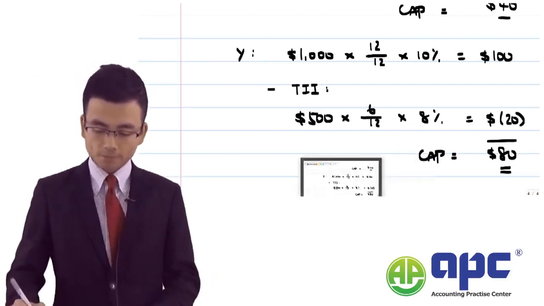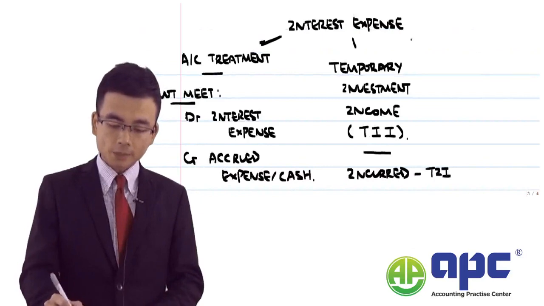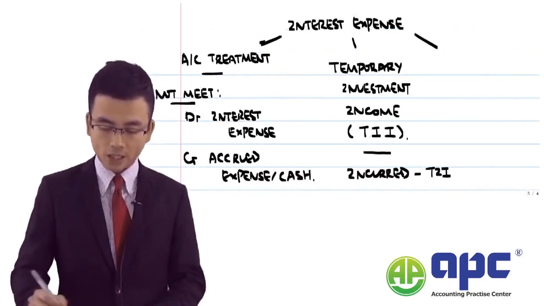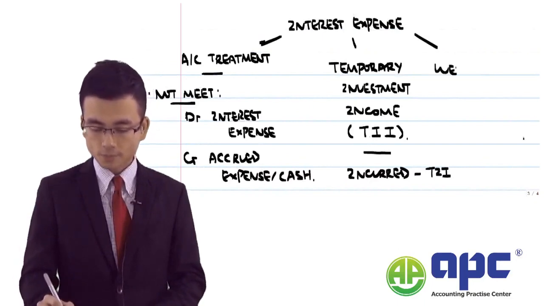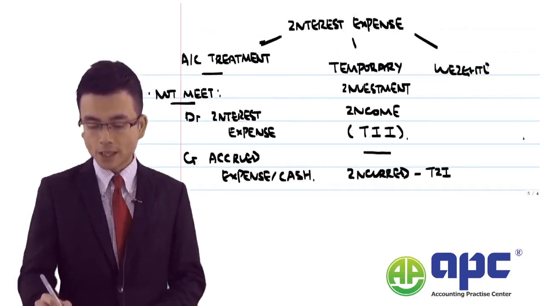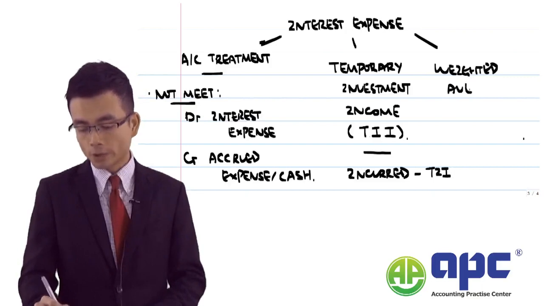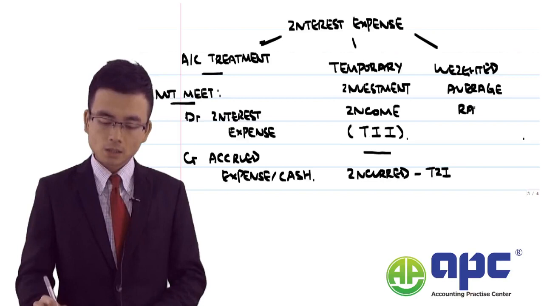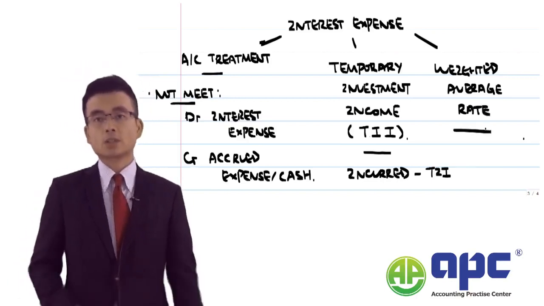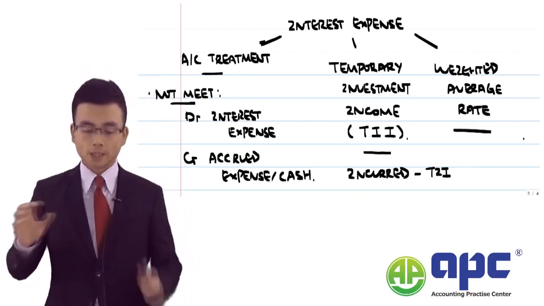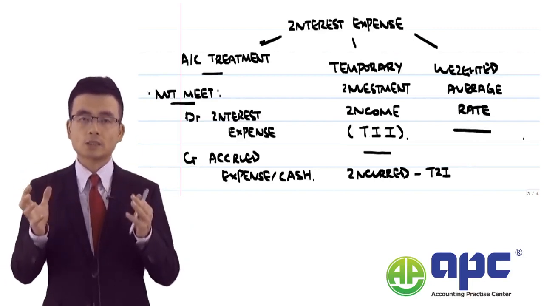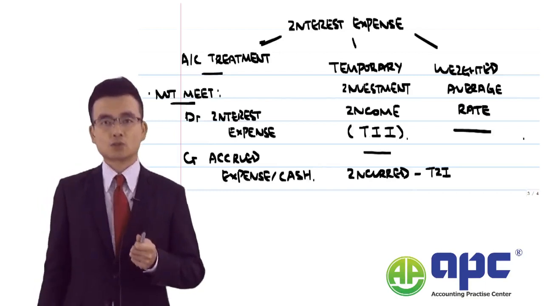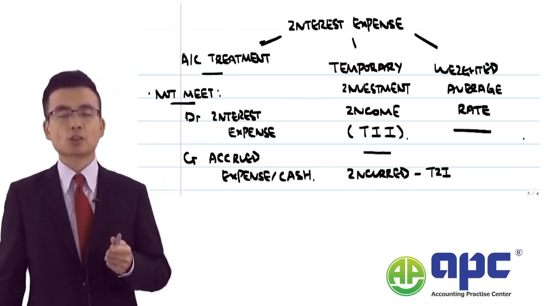Moving on then. The third element in the interest expense that we'll be looking at is the concept of weighted average. What that means, in essence, is that we are borrowing from different banks for the general borrowings, but now we are using the funds that we borrow from the bank to finance the construction of an element of PPE, for example.